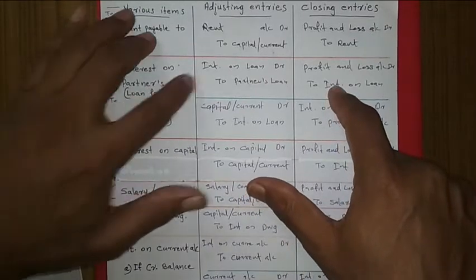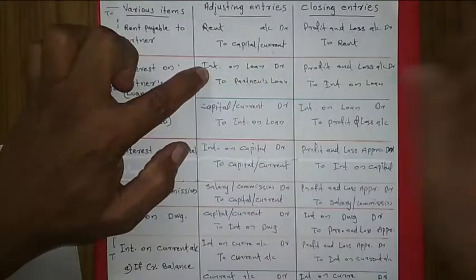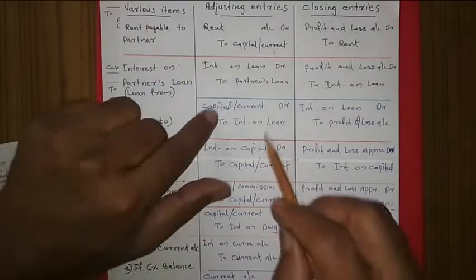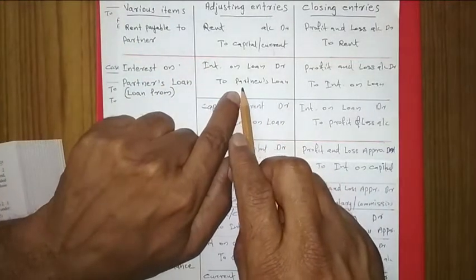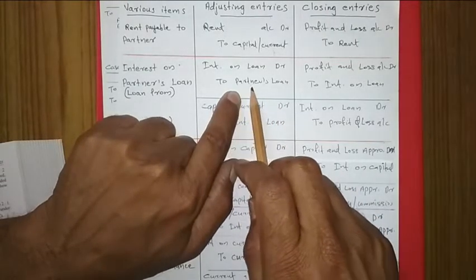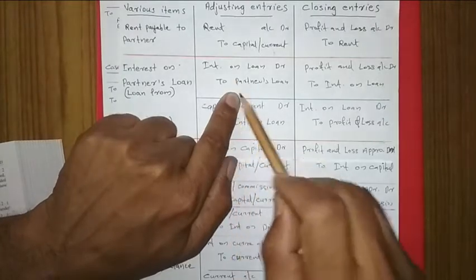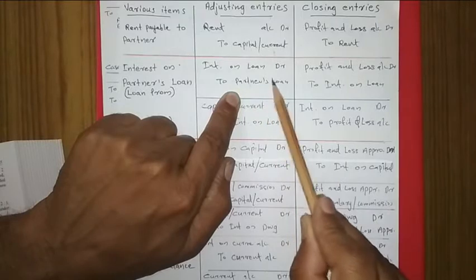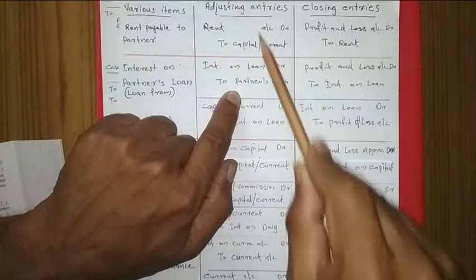The adjusting entry will be: interest on A's loan account debited to A's loan account. Partner's name we are knowing, that is why in the place of A we can write A. So once again, interest on A's loan debited to A's loan account. This is the adjusting entry.